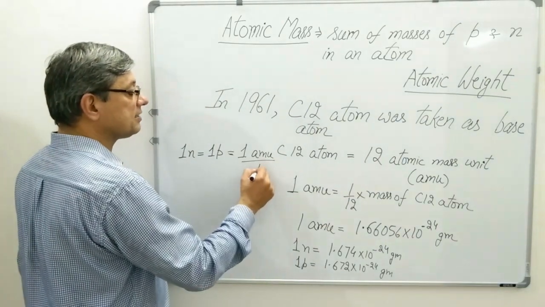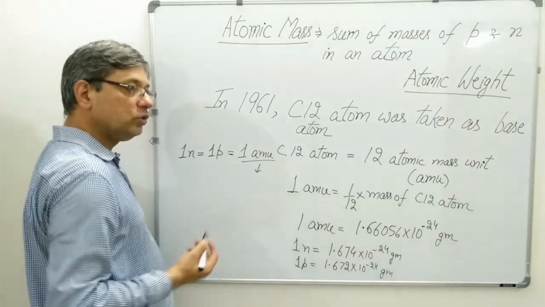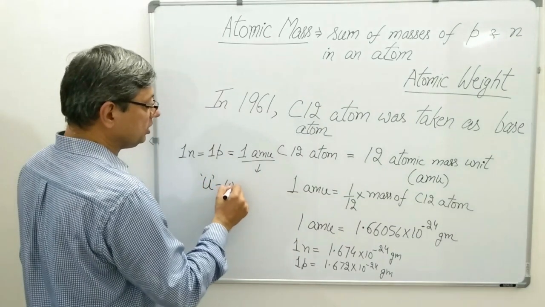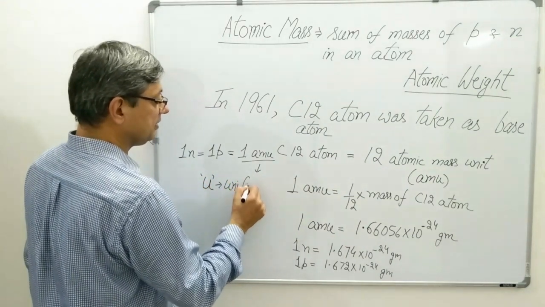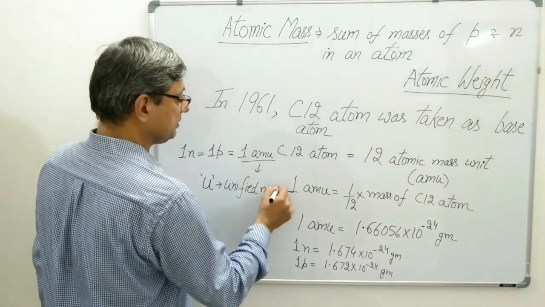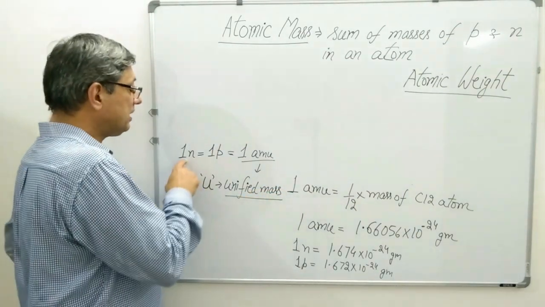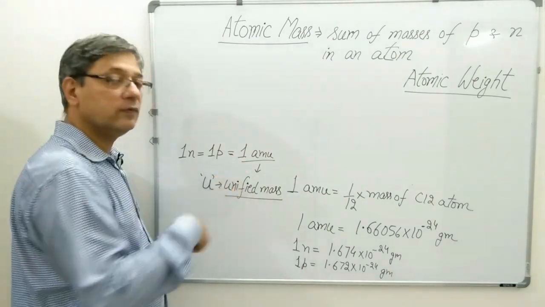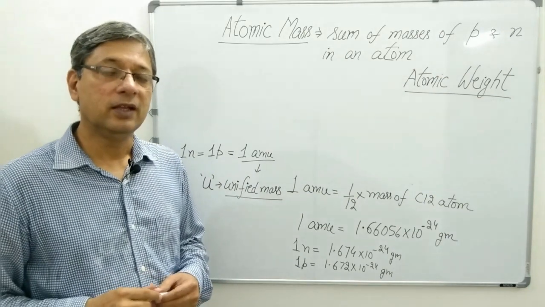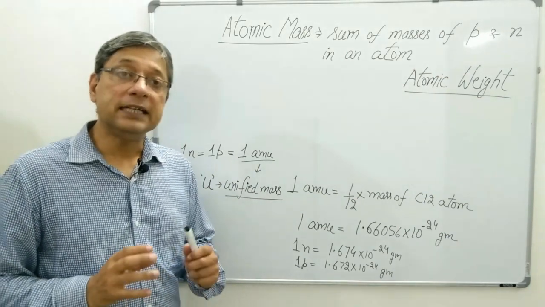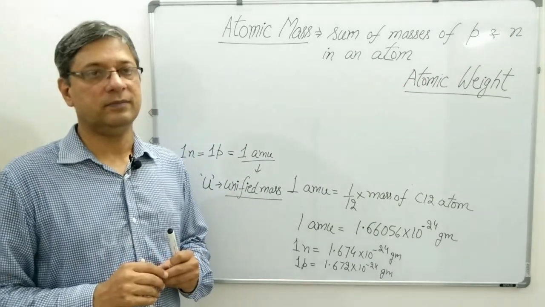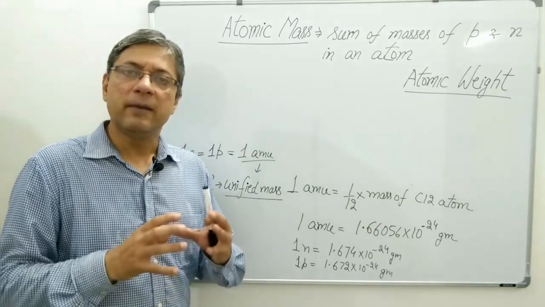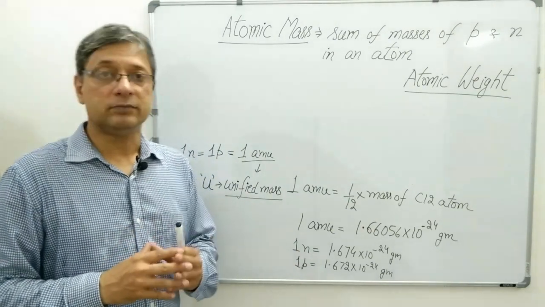Nowadays, AMU has also been changed and a new unit has been adopted, that is denoted by U. It is called unified mass. Since we have assumed that the mass of one neutron is equal to the mass of one proton, and that is equal to 1 AMU or 1 U, if I take the mass of a carbon-12 atom, I will be adding the masses of neutrons and protons present in the carbon-12 atom.